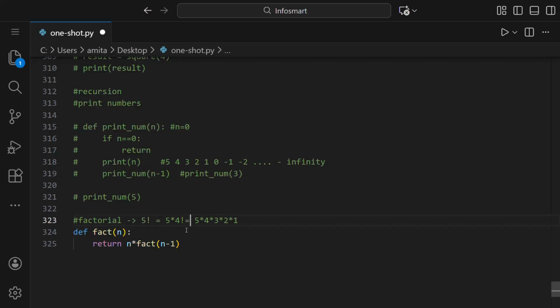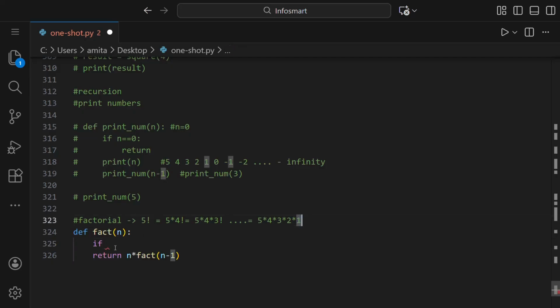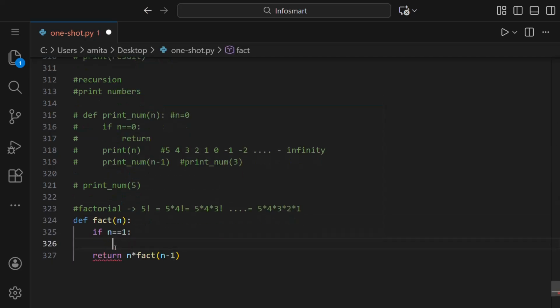So 5 factorial is 5 into 4 factorial, then this is 5 into 4 into 3 factorial, and so on like this. And at last it's 5 into 4 into 3 into 2 into 1. So basically we have written n into factorial of n minus 1. And as I said, a base condition is necessary in a recursive function. So here we'll write a base condition: when n is 1, it has to return 1.